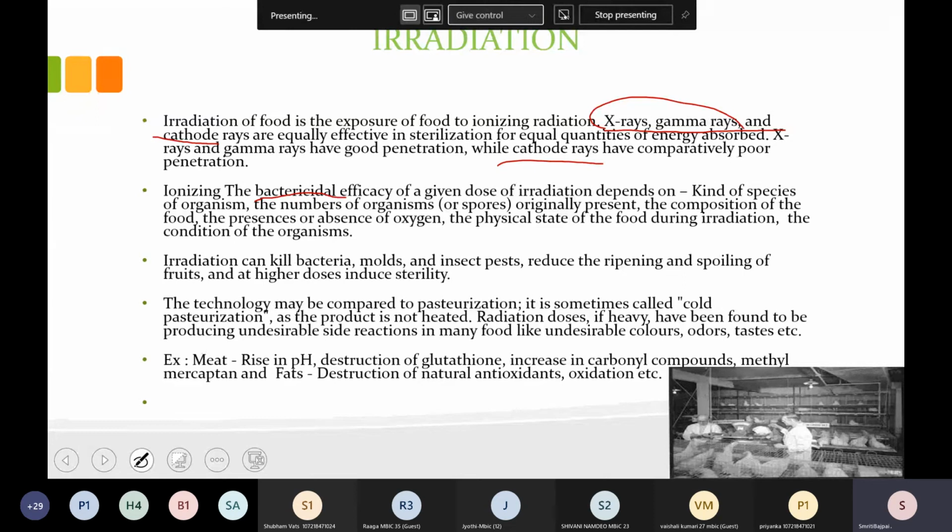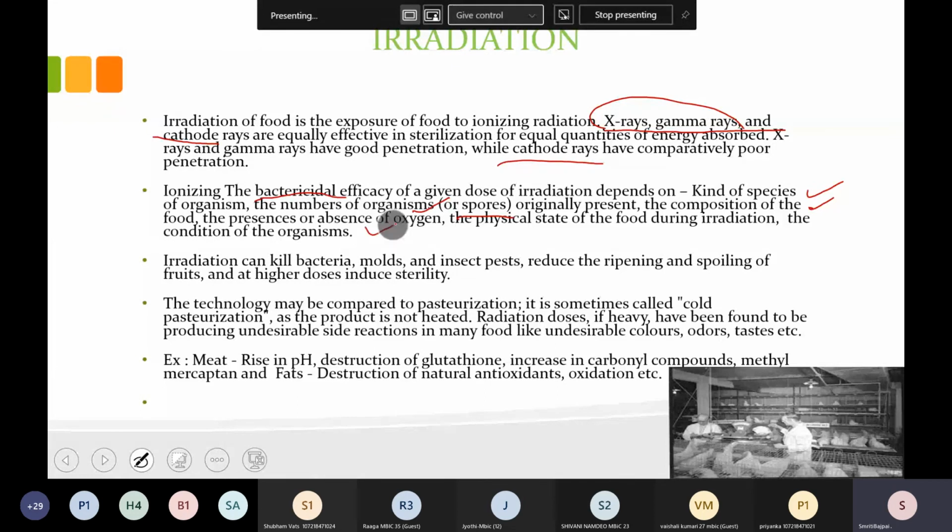Okay. Now there are different factors which will affect this irradiation, that is the kind of species of the organism, number of organisms, if spores are there or not, then composition of food, that means how much moisture is there, what is the physical state of the food, pH and all these things.